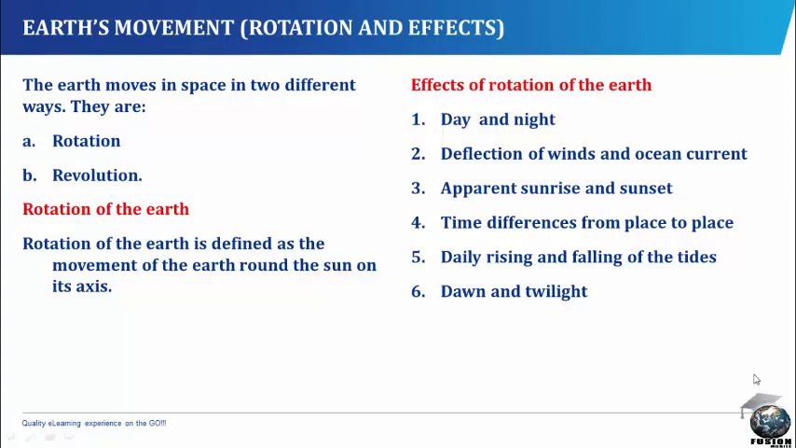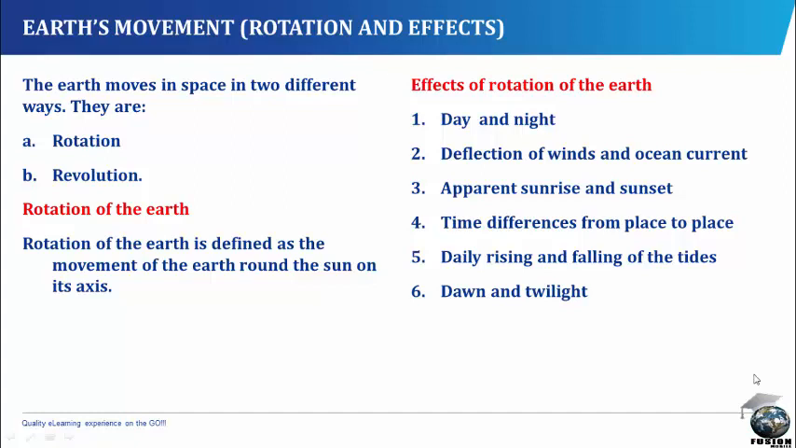5. Daily rising and falling of the tides. The rotation of the Earth results in the rising and falling of the level of water in the seas and oceans. Owing to rotation of the Earth, the tide-producing forces cause the surface of water to oscillate, resulting in the rising and falling in the level of water in the seas and oceans.